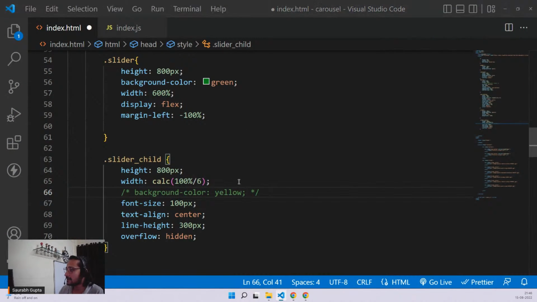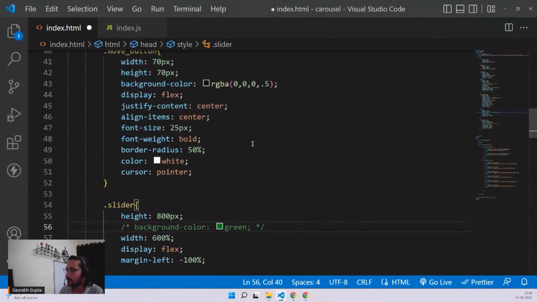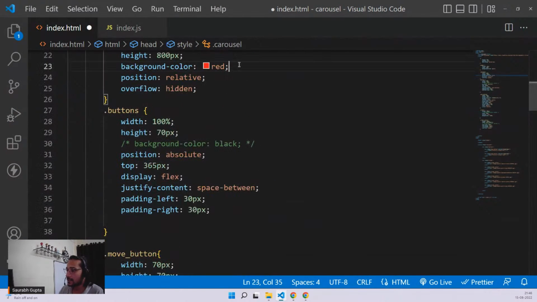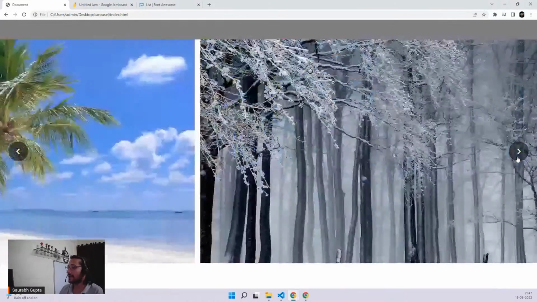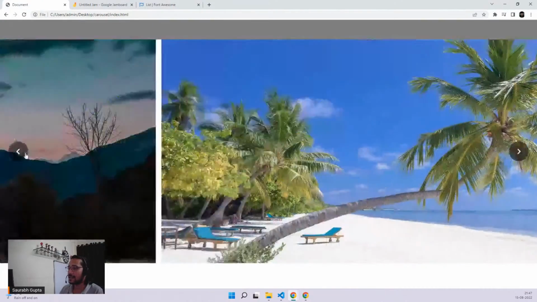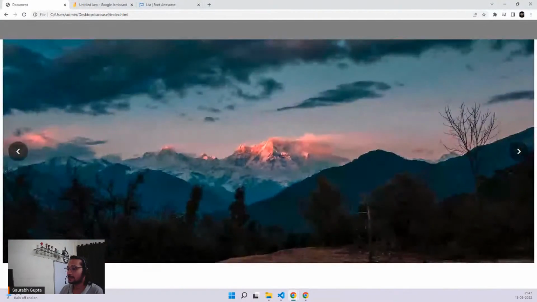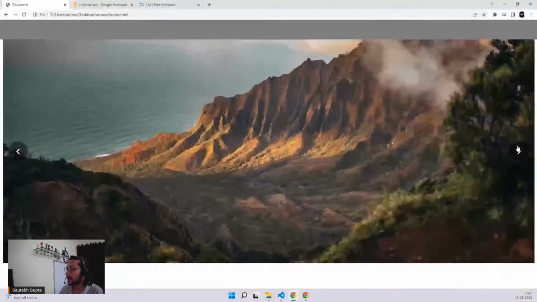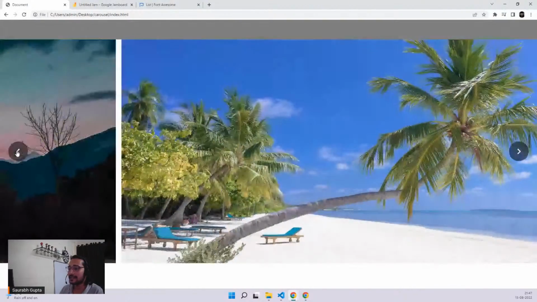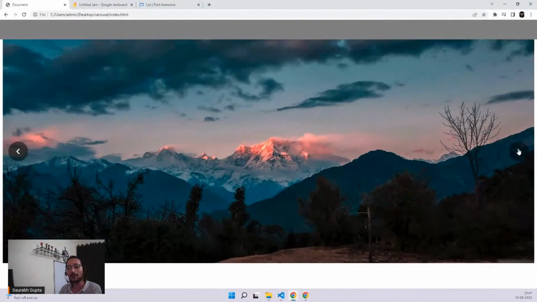I think this 100% divided by 6 is still a little lesser, but quite enough. Remove the green. Remove the red. And here we go, a perfectly working previous next slider. See that, guys? And it's continuous as well. Now you cannot see that glitch happening. This is the fifth image, right? If I go there, it internally goes back to normal, but I cannot see it. Nothing is happening. No glitch, nothing.